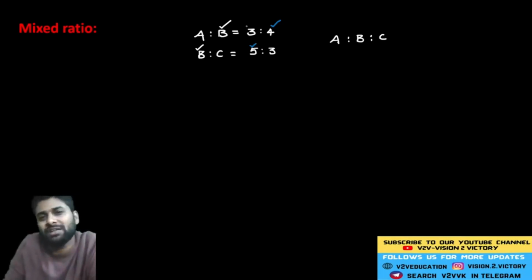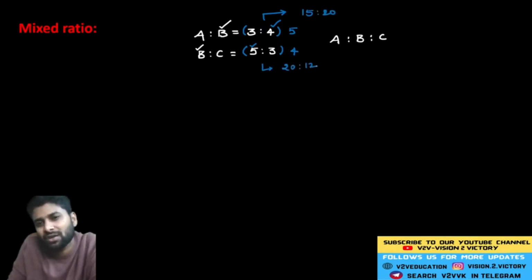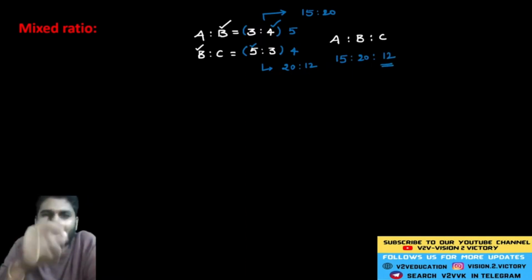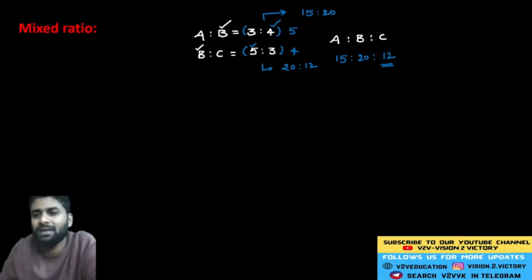To equate both numbers, you should multiply the first ratio by 5 and the second ratio by 4. Now you get the new ratios: 3 times 5 is 15, 5 times 4 is 20. In the same way B is to C becomes 20 is to 12. Now if we combine those two ratios, the ABC value is exactly 15 is to 20 is to 12. That's your answer. They gave two individual statements, and combined together you get the ABC value. Let me tell you another procedure for this combined ratio.